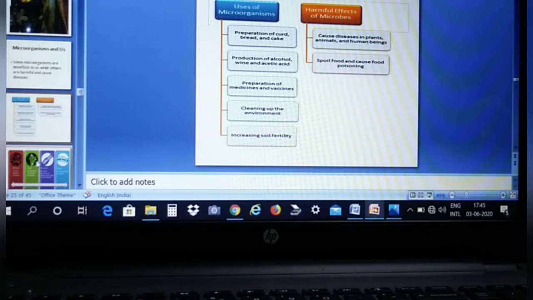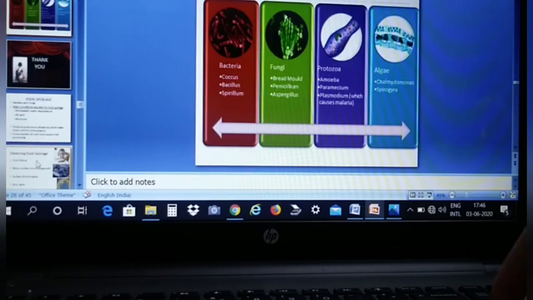And harmful effects of microorganisms: they cause disease in plants, animals and human beings. They also spoil food and cause food poisoning. So you can make these points in your notebook, children.